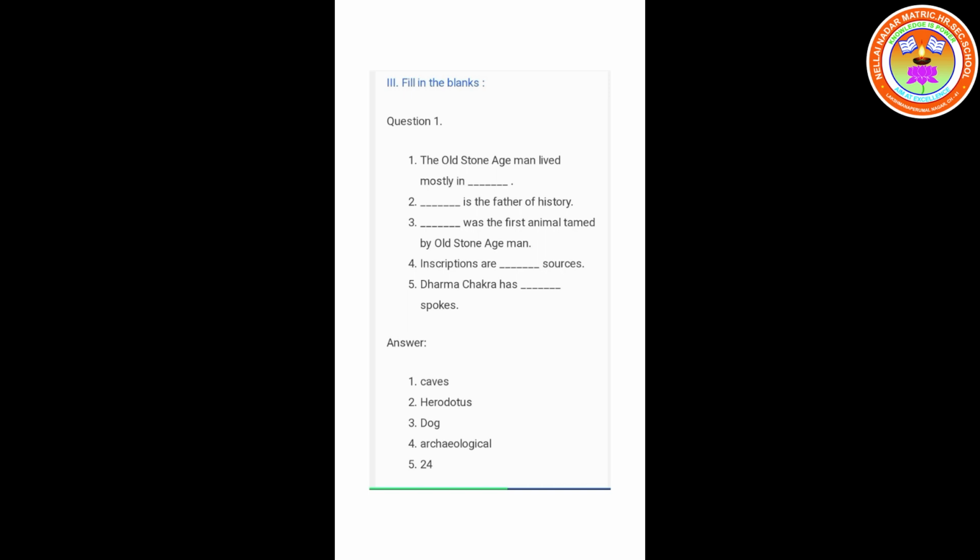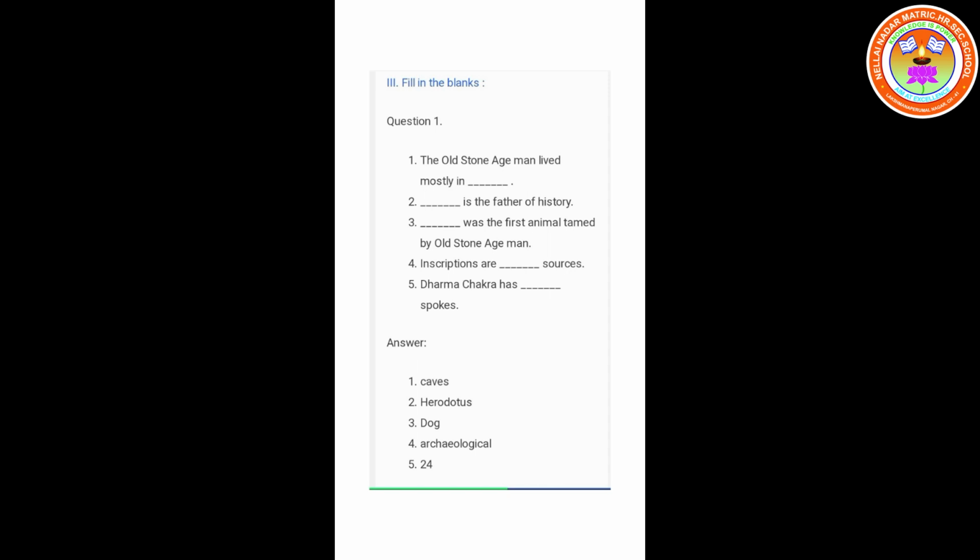Exercise 3. Fill in the blanks. First one. The Old Stone Age man lived mostly in caves. Second one. Herodotus is the father of history. Who is the father of history? Herodotus. Third one, dog was the first animal tamed by Old Stone Age man. Dog.